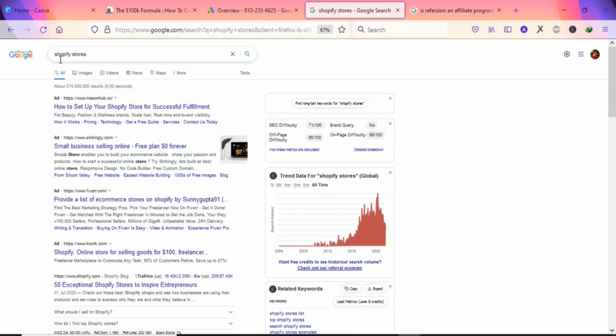You can see as I search for Shopify stores, the first 4 headlines are all ads. This one is an ad, this one is an ad, this one is an ad, and this one is an ad. You know Google is the most visited website in the world, so you have to find a way of getting the product on the first page of Google. So let's search for the product.